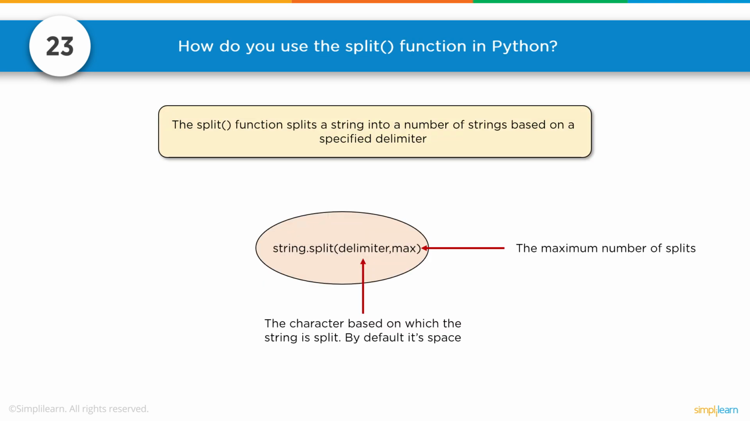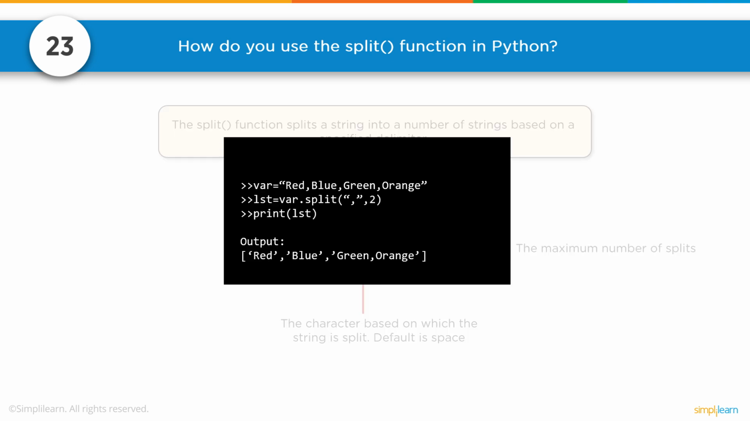Number 23, how do you use the split function in Python? The split function splits a string into a number of strings based on a specific delimiter. So we have string.split(delimiter, max), the maximum number of splits. The character based on which the string is to be split by default is space. So here we have an example.